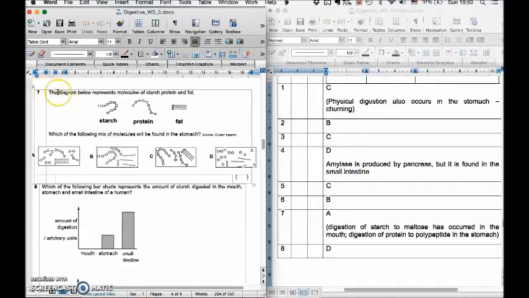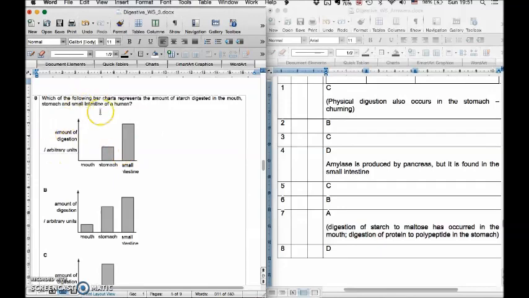Next, question 7. This represents the food molecules. Which mix will be found in the stomach? Very many of you put answer C because you thought the stomach digests protein. So yes, only the protein is digested there, but you cannot forget that by the time you reach the stomach, starch is also digested. Starch is broken down to maltose. So the answer is actually A, because you can see that the starch is broken down to maltose. And by the stomach as well, the protein is broken down to polypeptide. So starch is broken down to maltose in the mouth, and protein is broken down to polypeptide in the stomach.